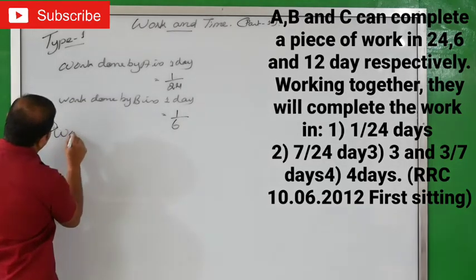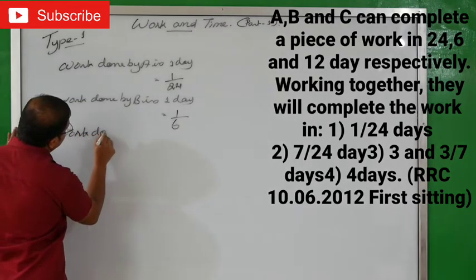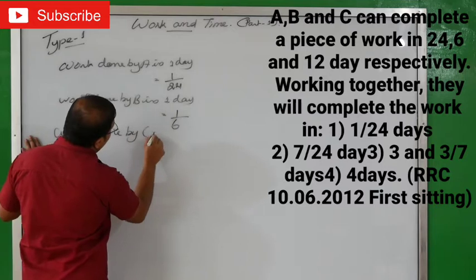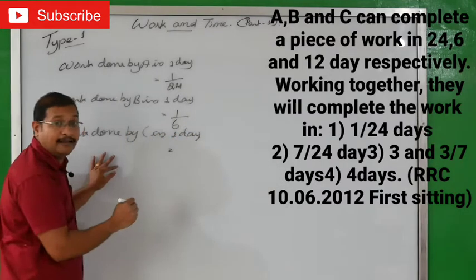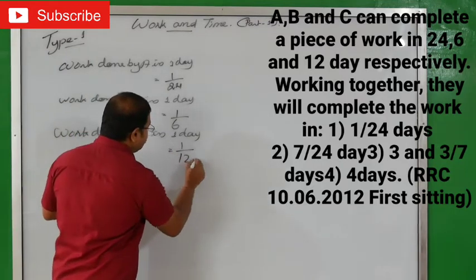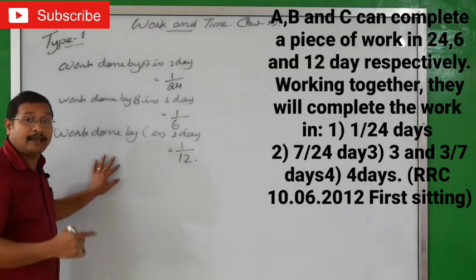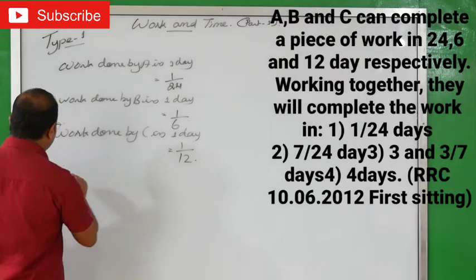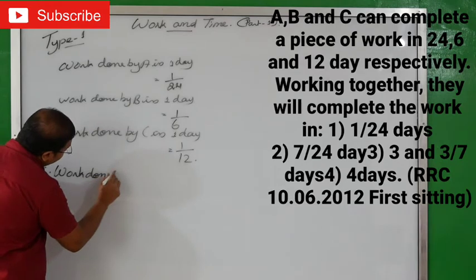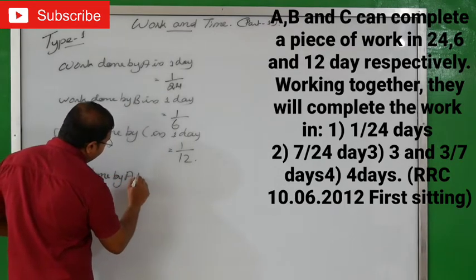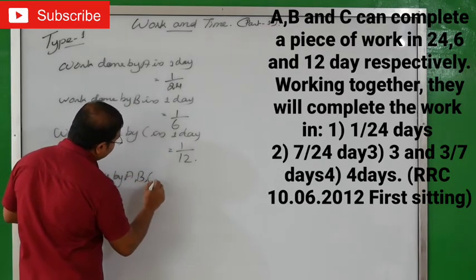Again, work done by C in 1 day. What will you do? 1 by 12. That means work done by A, B and C together. Therefore, work done by A, B, C in 1 day.